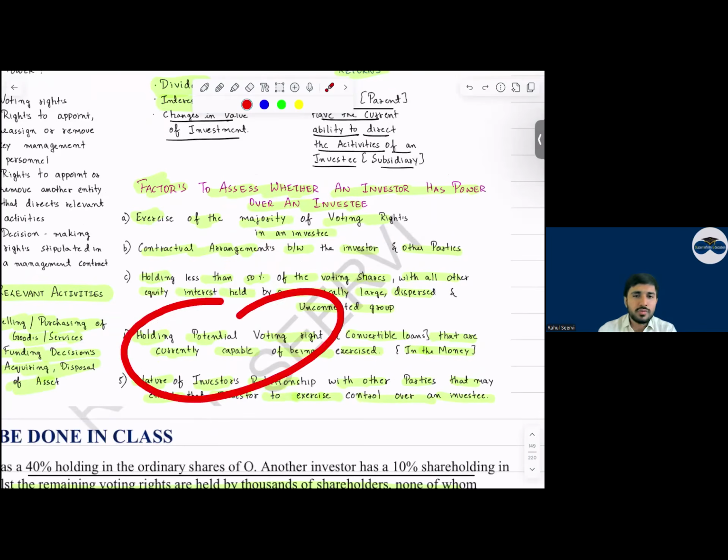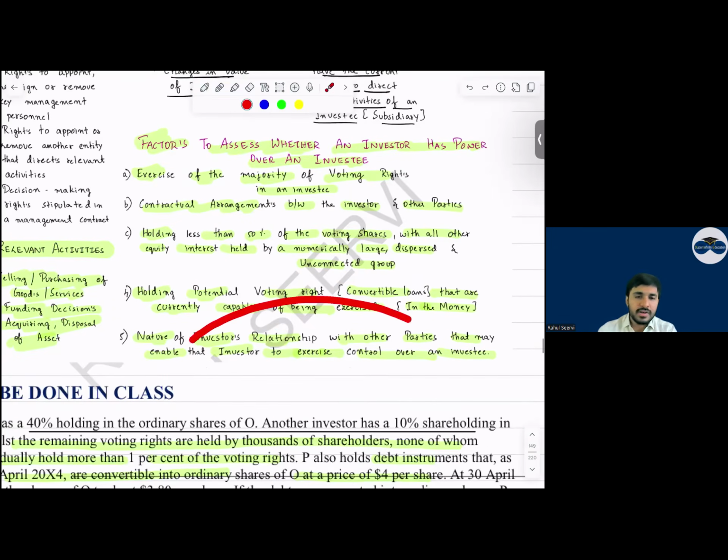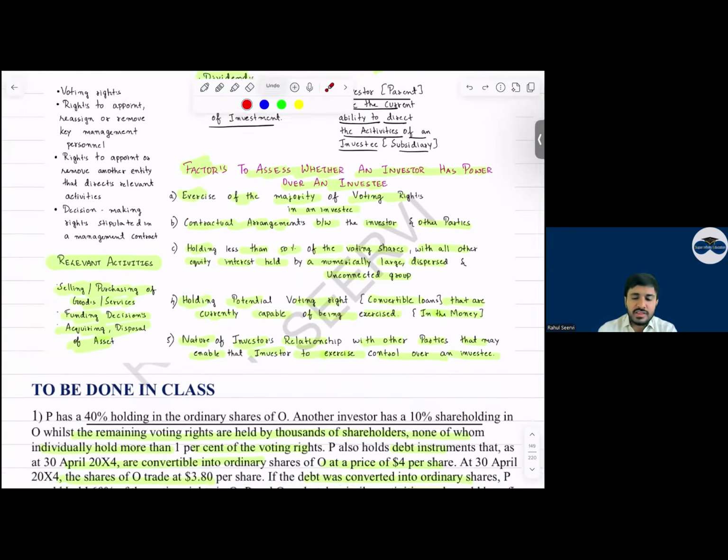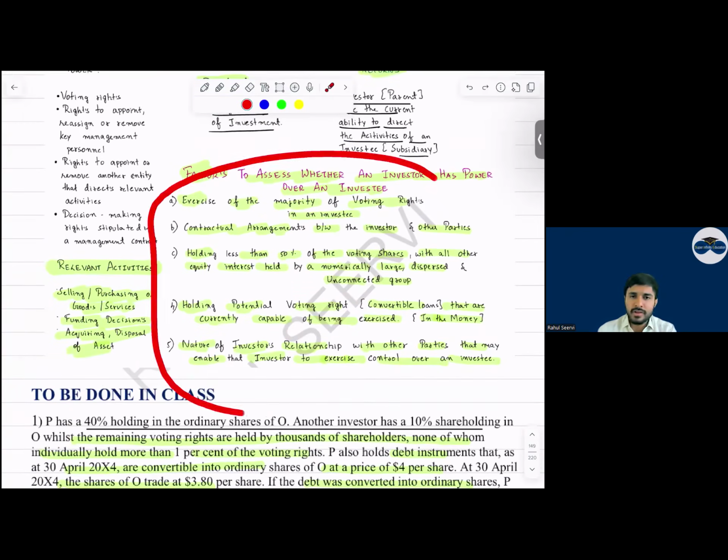Then holding potential voting rights. If I have potential voting rights, in future I will get the shares. But these potential voting rights should be exercisable today. That means at the year end, it should be exercisable and it should be in the money, not out of the money. Yes, sir. Then the relationship is good with the other investors. In this case, we can say that power we will have.